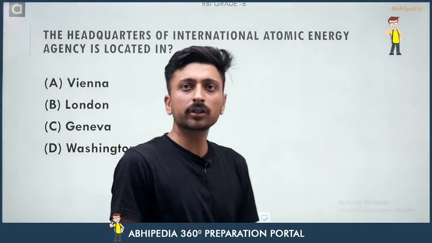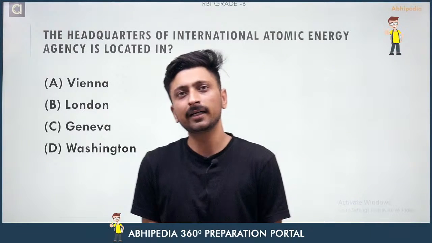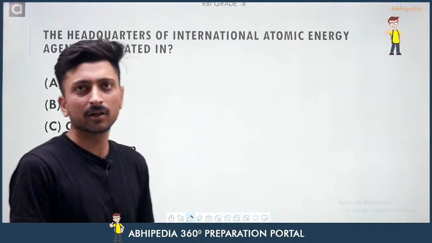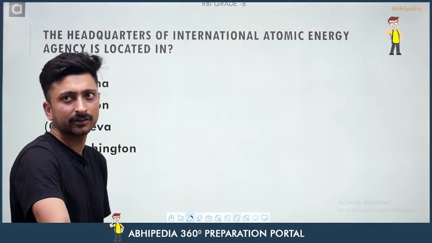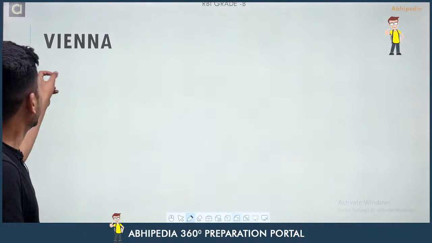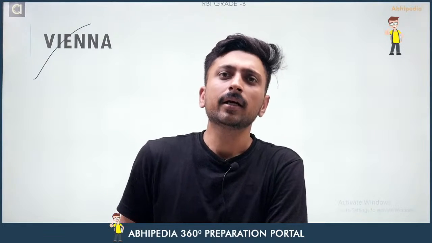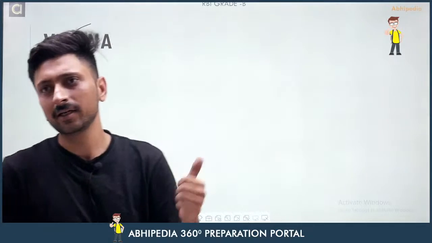The headquarters of the International Atomic Energy Agency is located in. You have to tell me headquarters of International Atomic Energy is located in. It is located in Vienna. So I have told you that any organization that is related to atomic energy, its headquarters will be in Vienna. Right. So the answer is Vienna here.